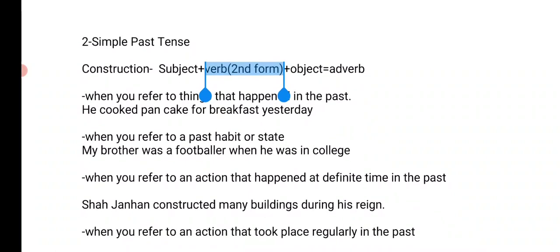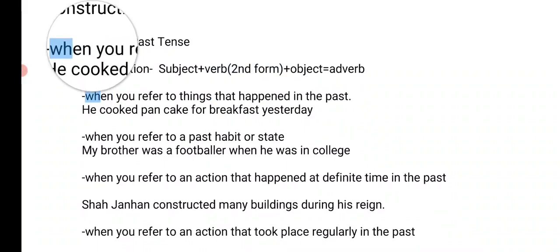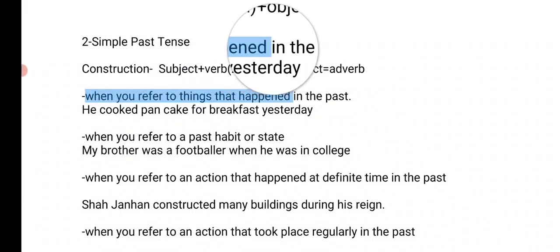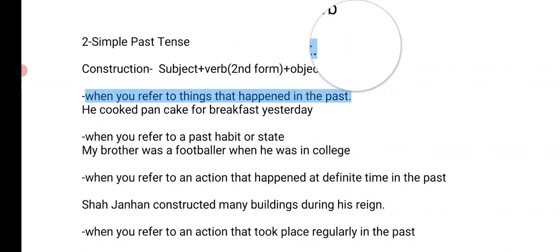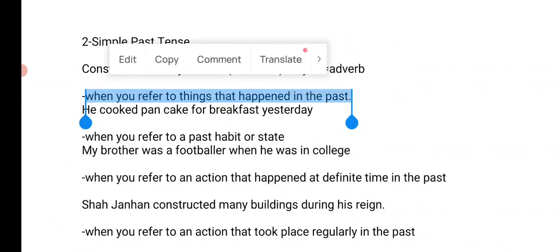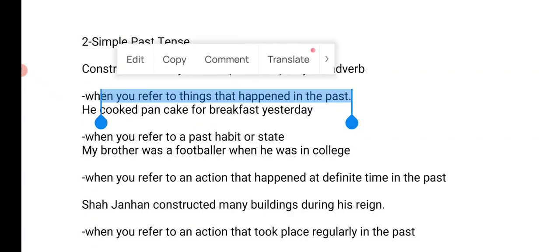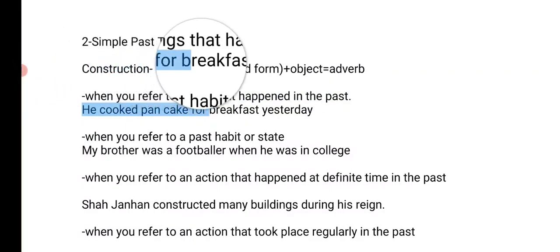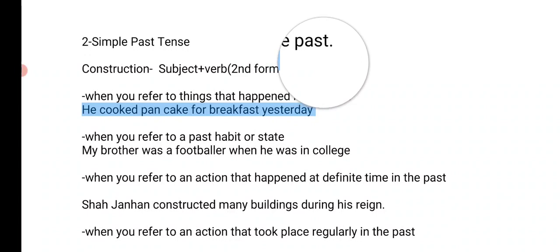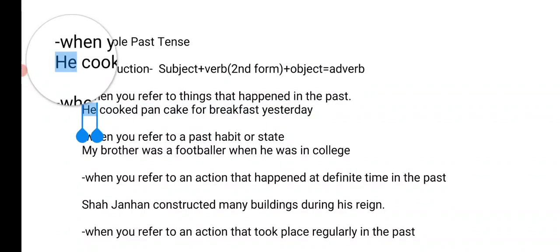And now the question arises, when do we use simple past tense? The answer lies here. When you refer to things that happened in the past, obviously. We have an example here. He cooked pancake for breakfast yesterday. He is the subject.